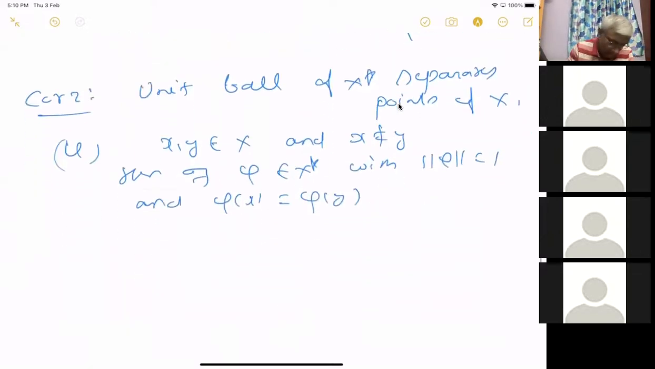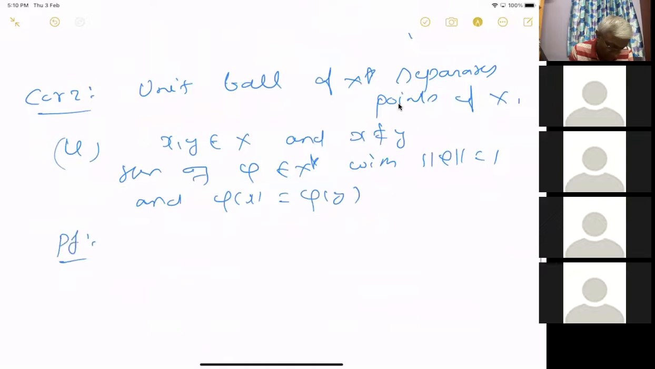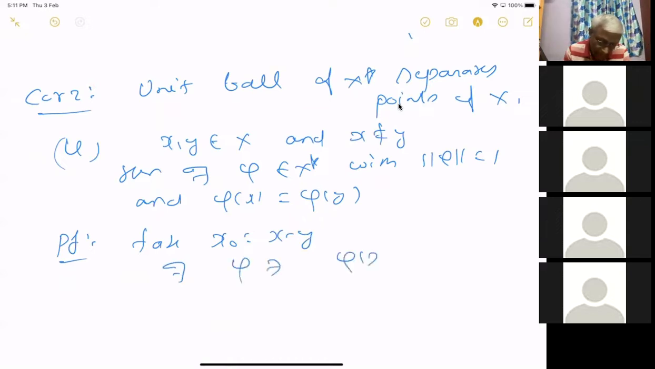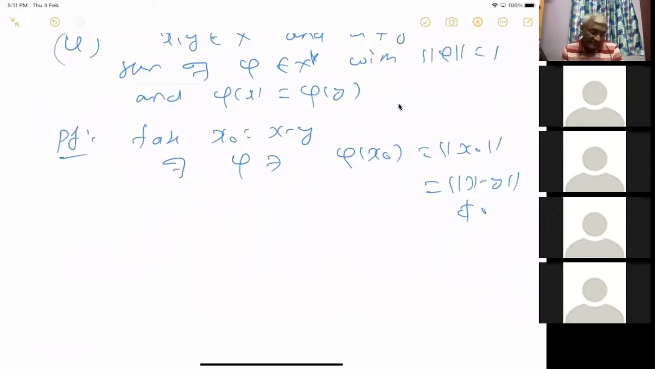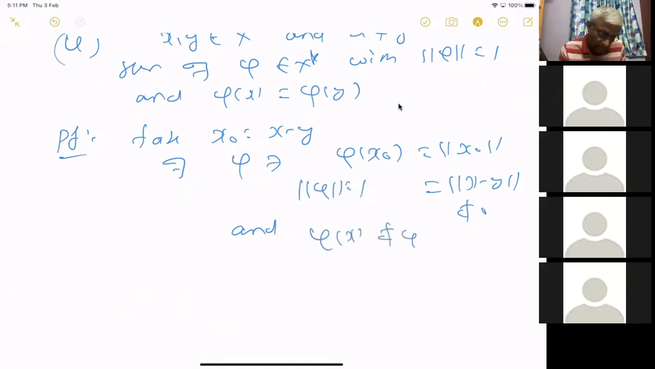It's a clear proof. Take x minus y, which is not equal to 0, and use the previous corollary. There exists a phi such that phi of x minus y equals the norm of x minus y, which is not equal to 0. So phi is not equal to 0, and phi of x is not equal to phi of y. So norm of phi equals 1 and phi of x is not equal to phi of y. So it's clear.